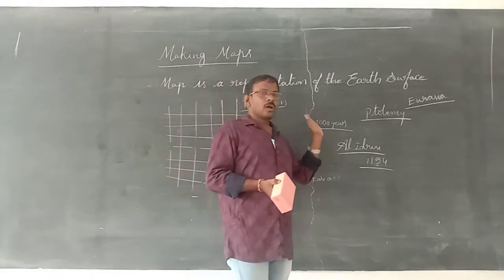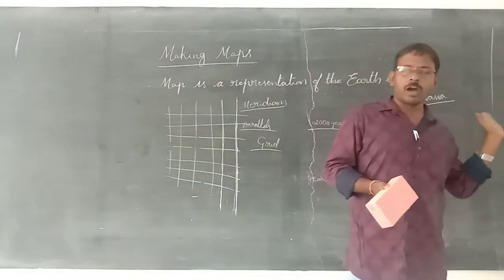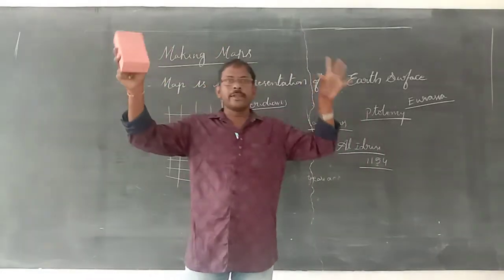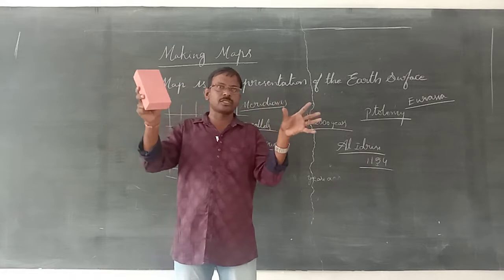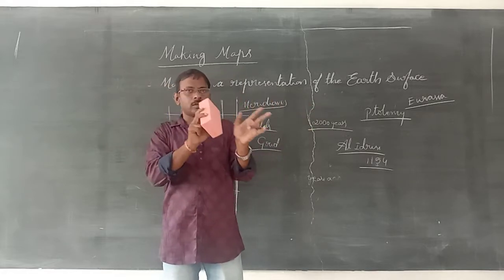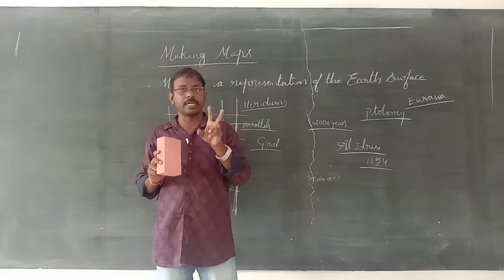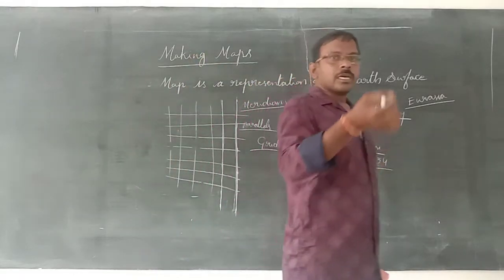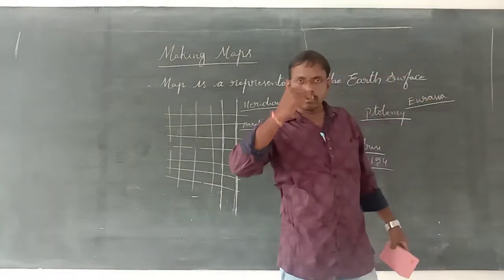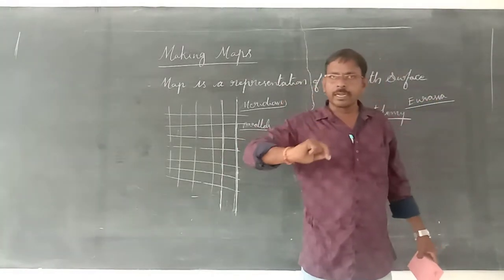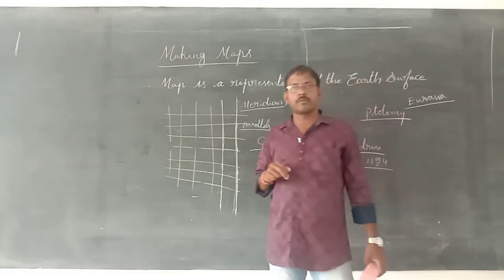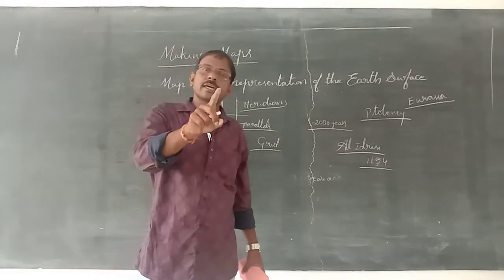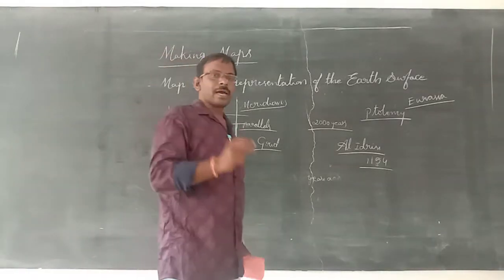In the same way, in the map prepared by Al-Idrisi, he showed Eurasia in a bigger way, because the Arabs belong to Europe and Asia. Arabs are actually in Asia, so they showed that area in a bigger manner. They did not know Africa and the remaining portions, so they showed them smaller. They knew the north part of Africa and Sri Lanka well, and showed them in a bigger manner.